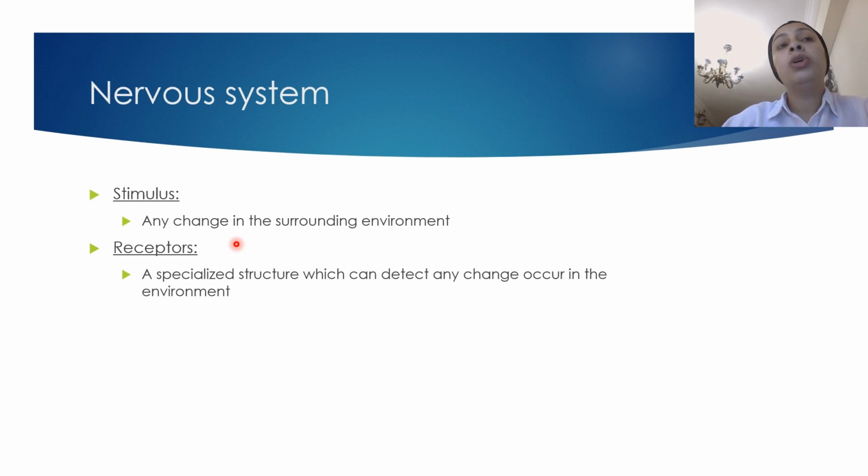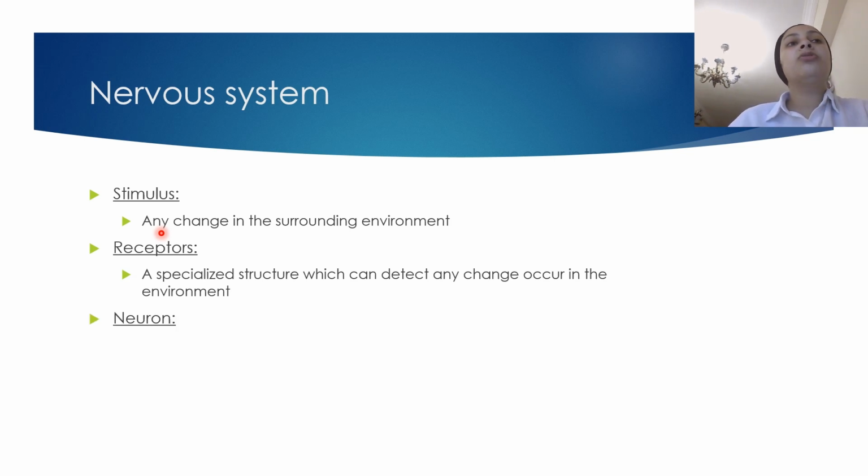What are you going to do? You sneeze immediately. This is a reflex. Why? Because our receptor senses there is a change away from the optimum. We also have receptors in our eye, which are very sensitive to the wavelengths of light. We have receptors in our ears, sensitive to changes in vibrations. So we have different receptors. Each receptor is specific to a certain stimulus.